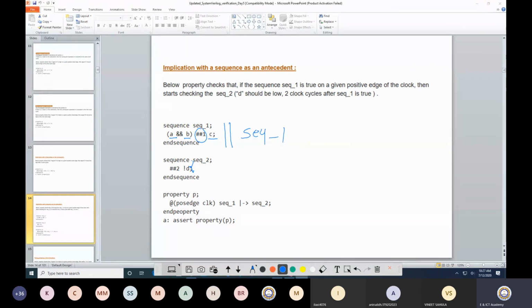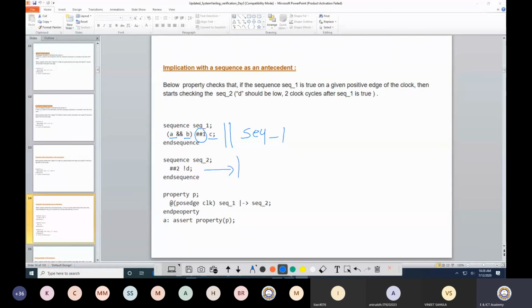Then in the next sequence, I am defining another sequence.